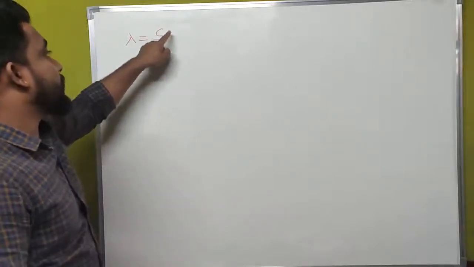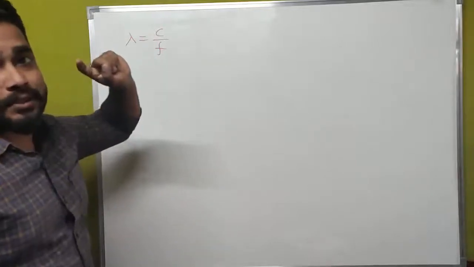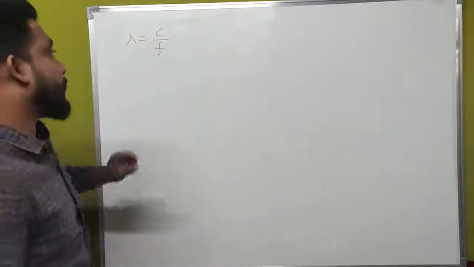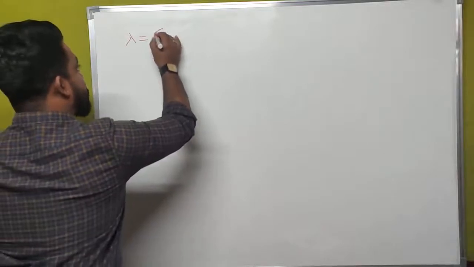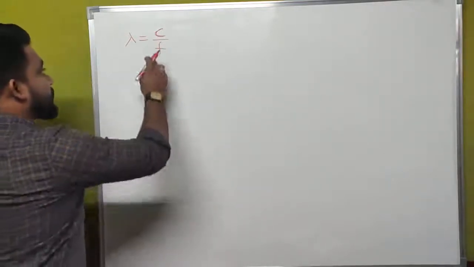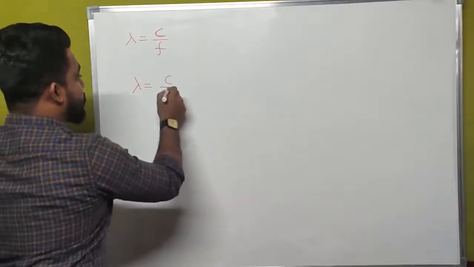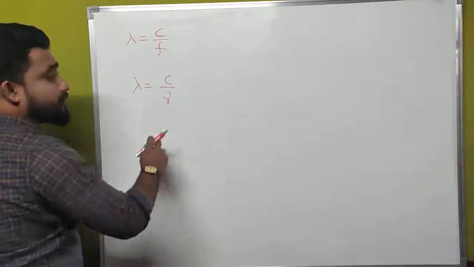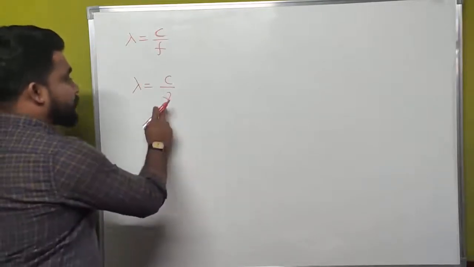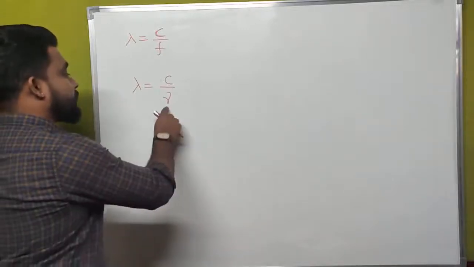Here we have to write small c, not capital C. Capital C is for capacitance, not for velocity of light. This is the representation of velocity of light. That should be small c. Here we can write lambda is equal to c divided by nu also. This is nu. This is also nothing but frequency.